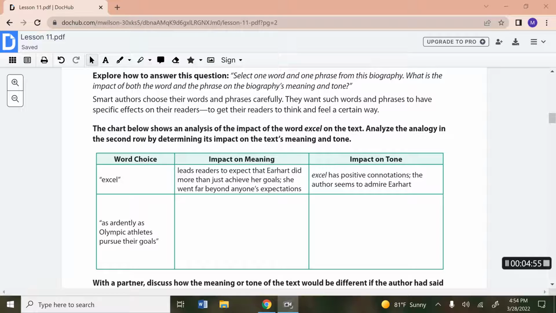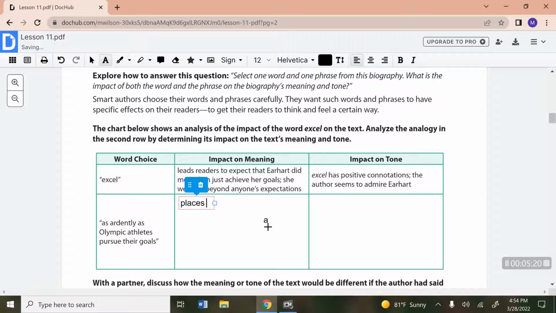So now let's look at the word choice for the phrase, as ardently as Olympic athletes pursue their goals. Now, I know that Olympic athletes are people who are very successful in their fields, and they often set goals or records, and they're trying to compete to beat those goals. So I'm going to go ahead and put that for the impact on the meaning.